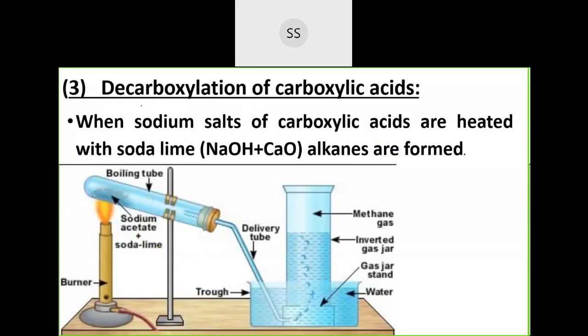Yes, students, now you can write down. When I tell you to write down, you can write down at that time. Till then, you listen to what I'm doing. Now you can start writing. This is the setup, the laboratory setup is like this, but you don't have to draw this diagram. Just give the heading: third way of preparing is by decarboxylation of carboxylic acid. Write the sentence now: when sodium salt of carboxylic acid is heated with soda lime, alkanes are formed.